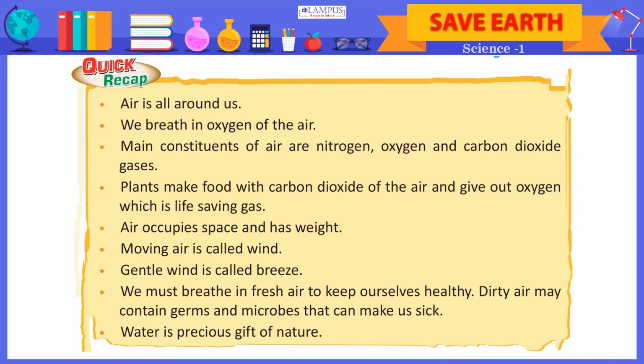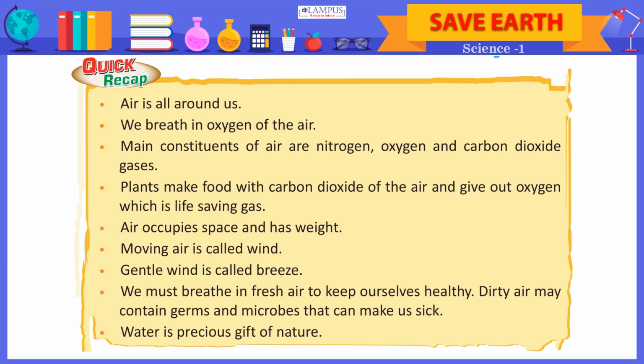Quick recap. Air is all around us. We breathe in oxygen of the air. Main constituents of air are nitrogen, oxygen and carbon dioxide gases. Plants make food with carbon dioxide of the air and give out oxygen, which is life-saving gas. Air occupies space and has weight. Moving air is called wind. Gentle wind is called breeze. We must breathe in fresh air to keep ourselves healthy. Dirty air may contain germs and microbes that can make us sick.